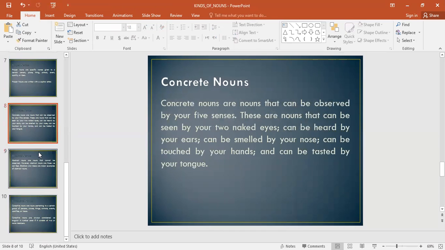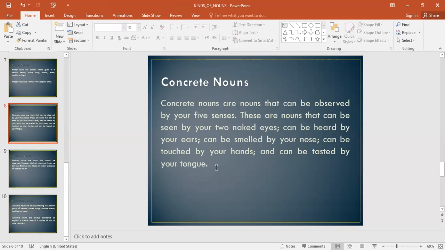abstract nouns. A concrete noun, think of something solid. Concrete nouns are usually nouns that can be perceived by the senses. And what do I mean here? That could be seen with your eyes, they can be heard with your ears, smelled by your nose, and touched by your hands, and can be tasted by your tongue. Now, we're talking about the five senses, okay?